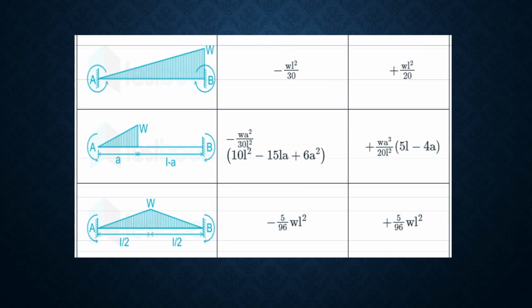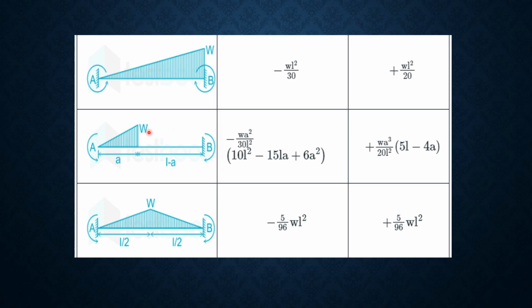Then next condition, this is the fixed beam with uniformly varying load over the whole span, and the fixed end moment at MAB is minus WL square by 30 and for MBA is WL square by 20. Then this is the uniformly distributed load for the mid region.